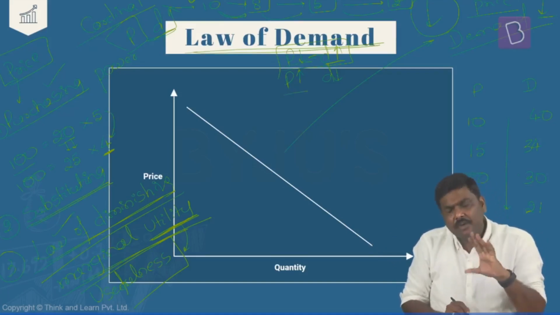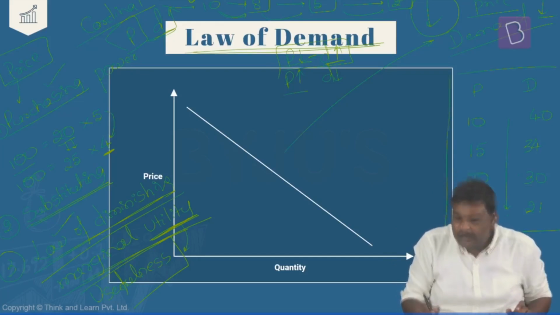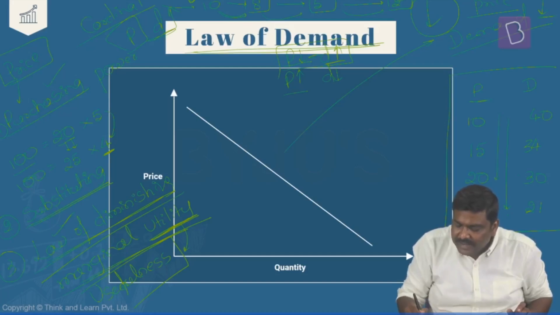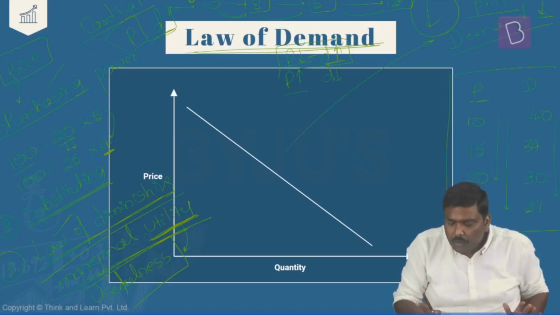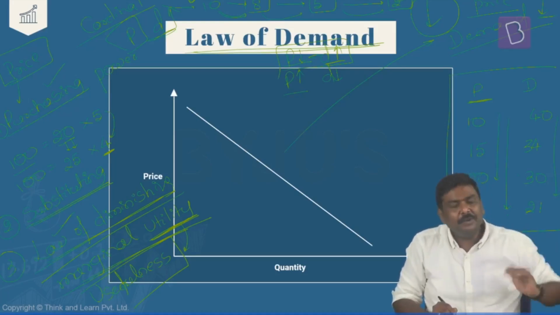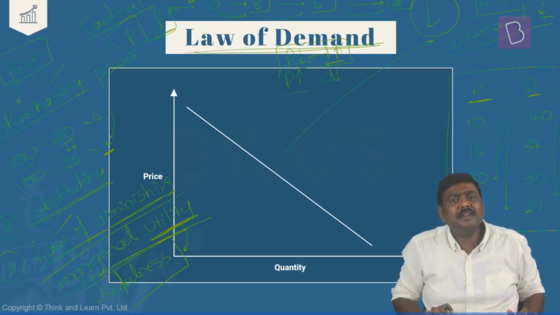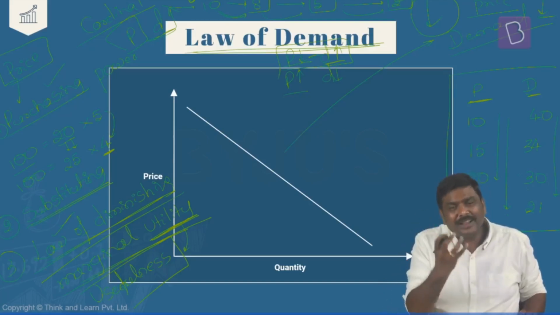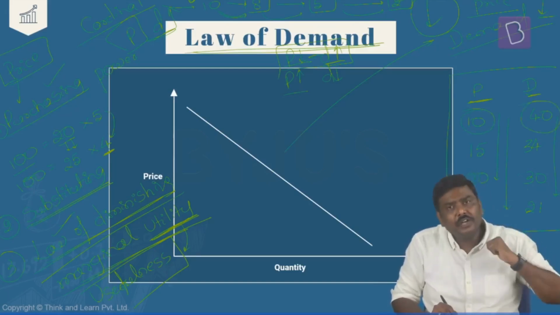Price rises, demand falls. And that is the precise reason I have written this particular table here. When the price is rising, demand is actually falling. So what I'm doing is, for a particular product, what is the price at different price levels, and what is the demand at different price levels? What does it represent? In the Indian economy, for a particular commodity, when the price is 10 rupees, overall demand will be 40 units.